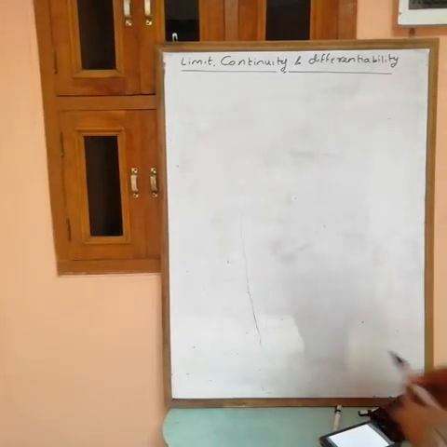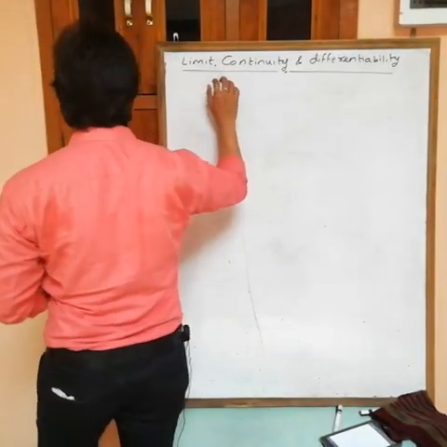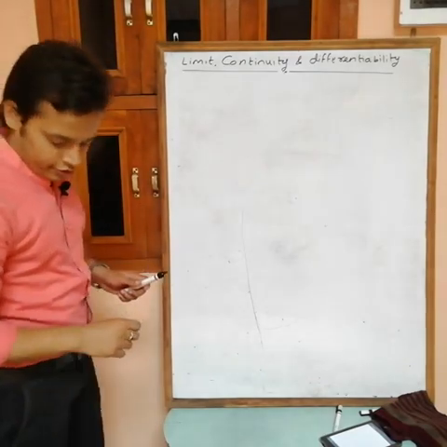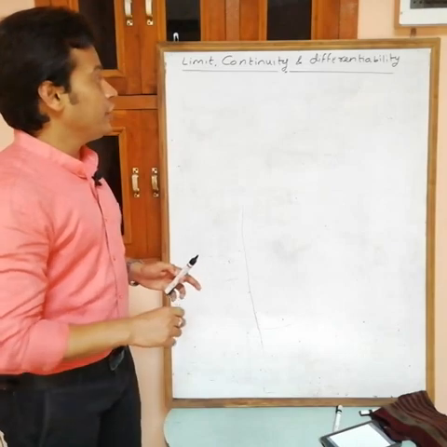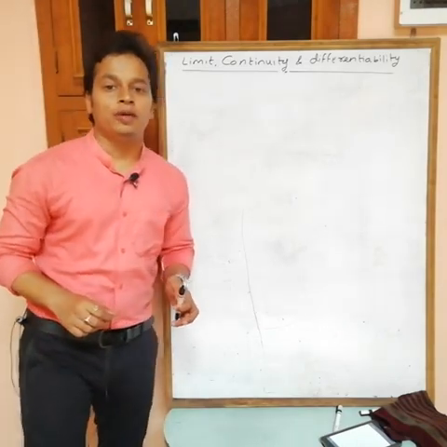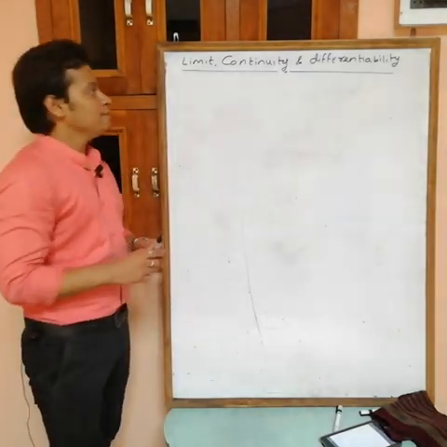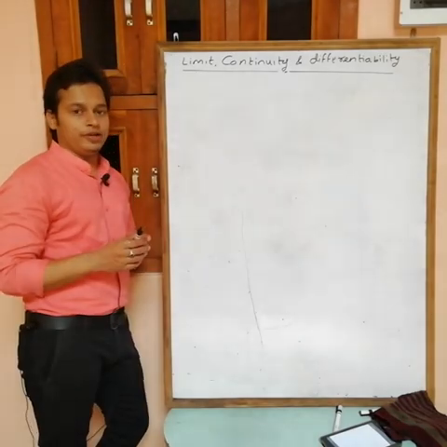Okay, our next chapter is limit, continuity and differentiability. This chapter is interesting and also lengthy. Continuity and differentiability both depend on limit. So first we are taking limit. Now what is the limit?